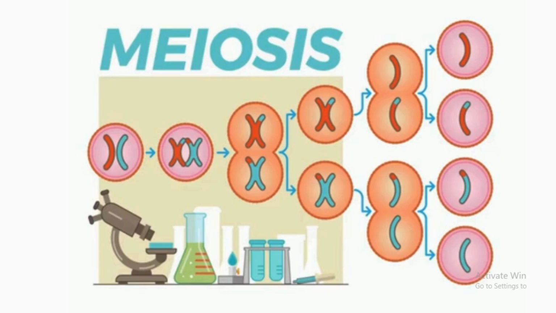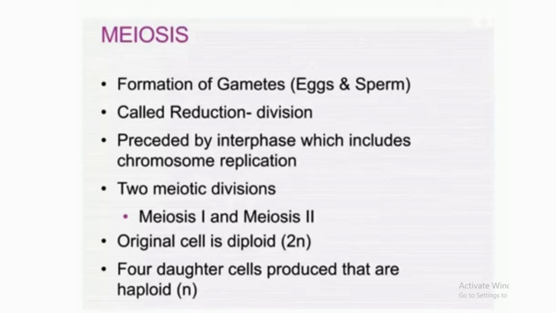Dear students, today our topic is meiosis. Meiosis is a specialized type of cell division that occurs in sexually reproducing organisms to produce the gametes, such as the sperm and the egg. We can define meiosis as basically the formation of the gametes, such as the egg and the sperm. It's also called the reduction division process.